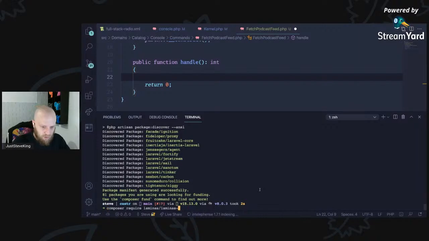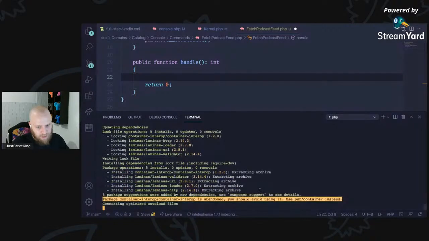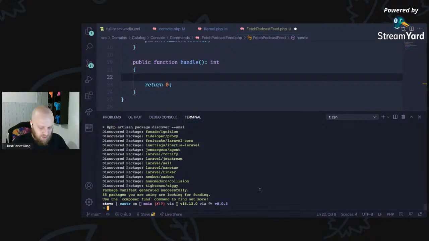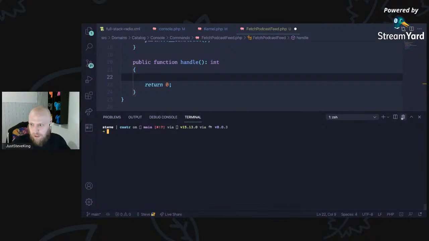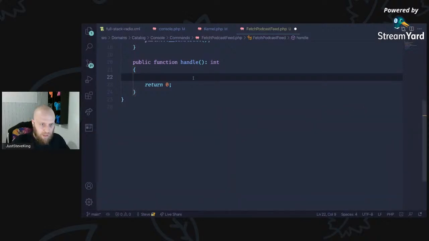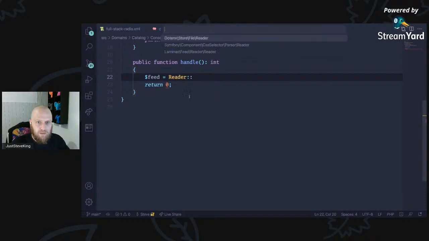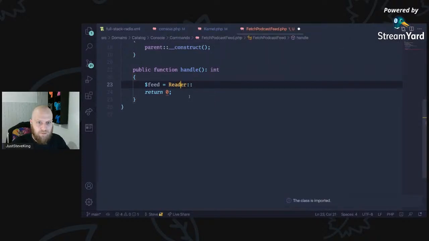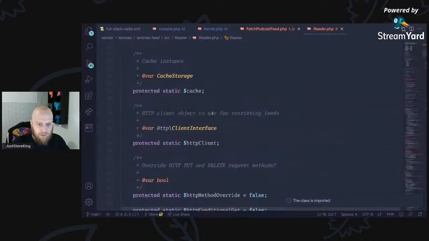And then we're also going to require laminas HTTP because it works better together. It won't clash with Guzzle, which is fine. So now I can say feed is a Reader. Import class, Laminas Feed Reader. Let's go there, and let's go to the docs.